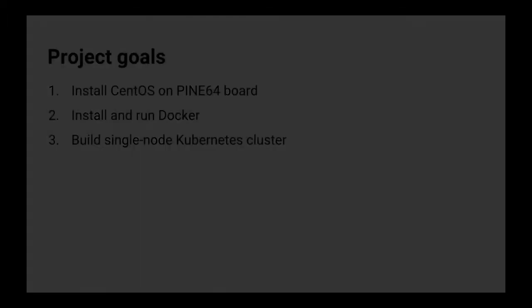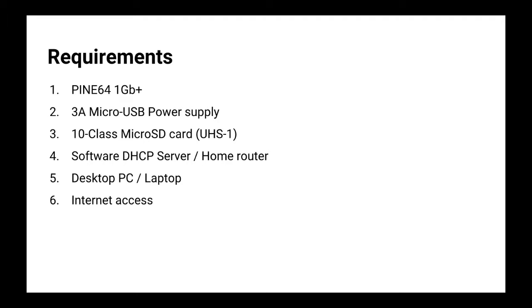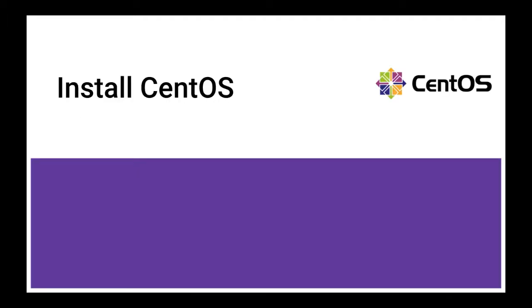So let's get started. We will need the following components to make it possible: the PINE64 board itself with more than 1 GB RAM on board, a micro USB power supply, a micro SD card of class 10, we'd better actually have UHS-1 at least, a software DHCP server or a home router, a Windows or Mac based desktop PC or laptop, and internet access.